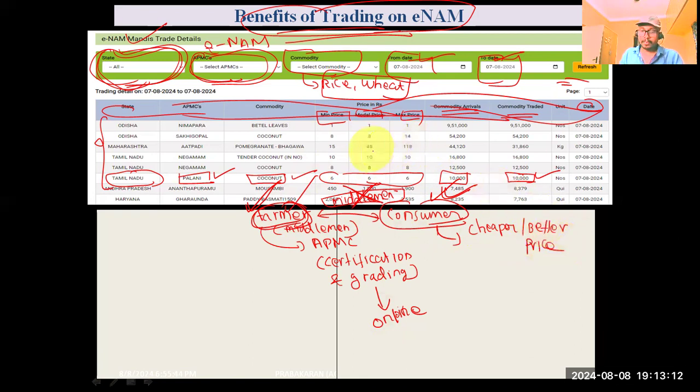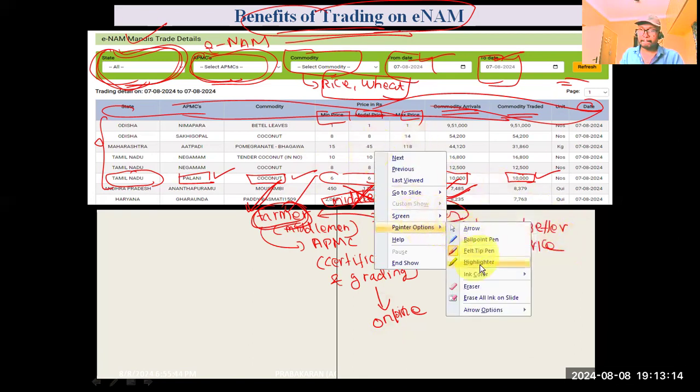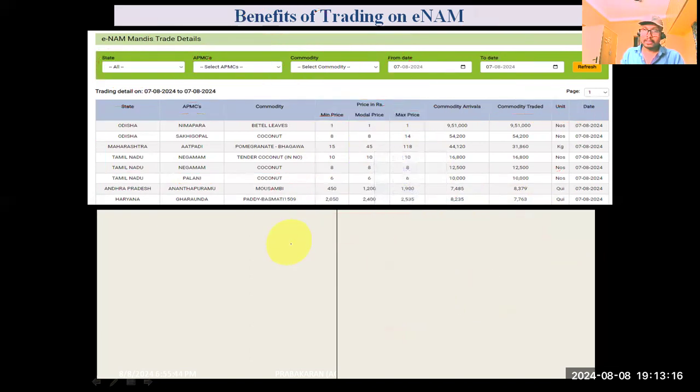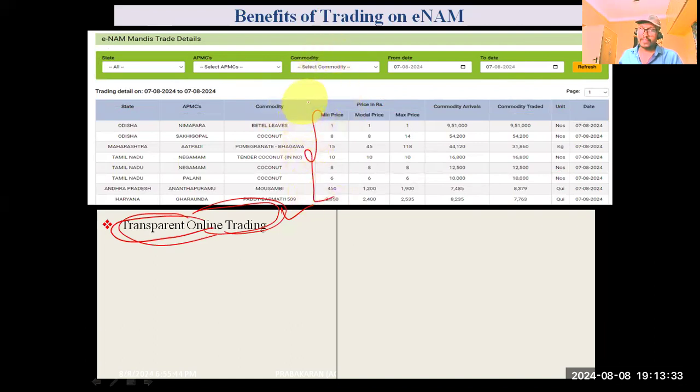So let's see the benefits one by one. Number one was transparent online trading. As I have told you earlier, there were no middlemen participating here. So it was highly transparent, and anyone can have access to the information. Not only the farmers, even we can access this information. And if you want to purchase anything, after registering as a buyer, you can also purchase the particular commodity. So it was transparent.